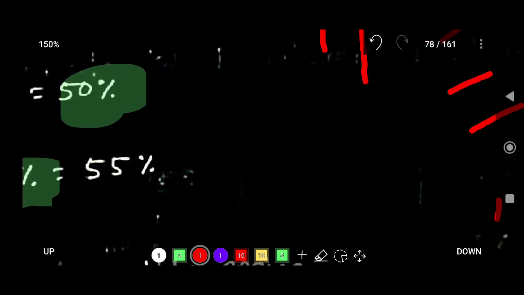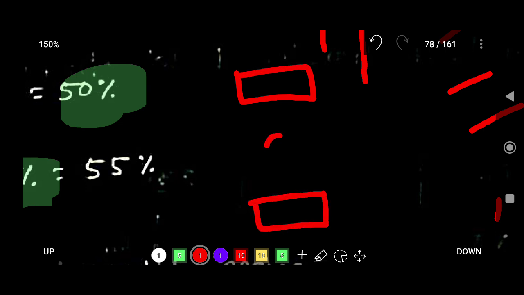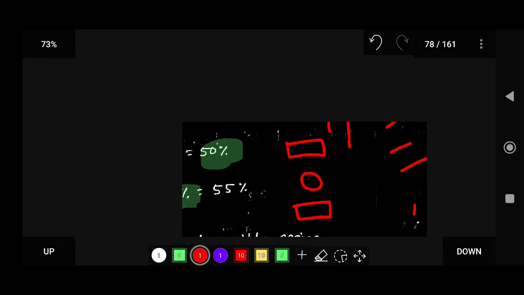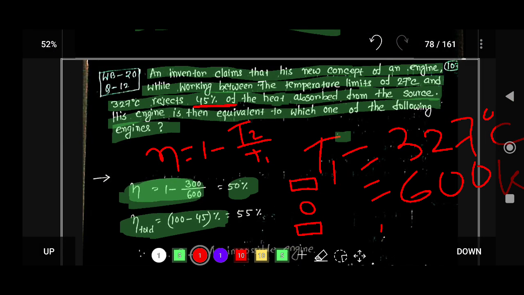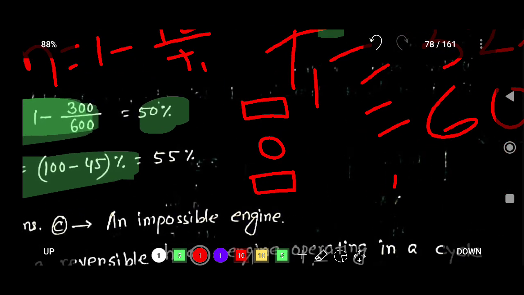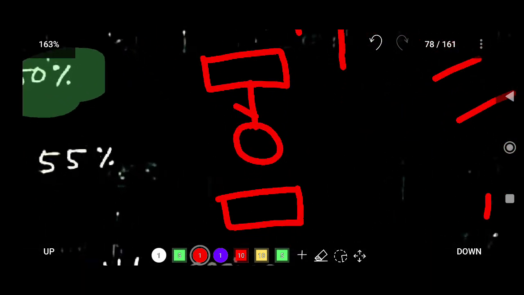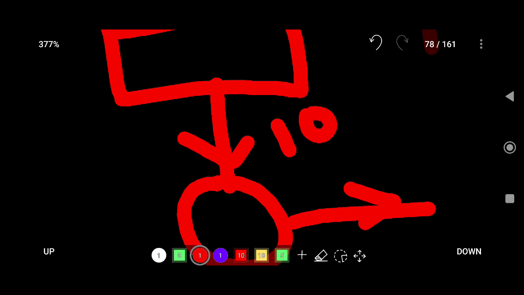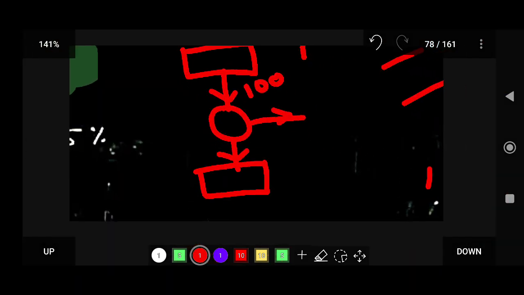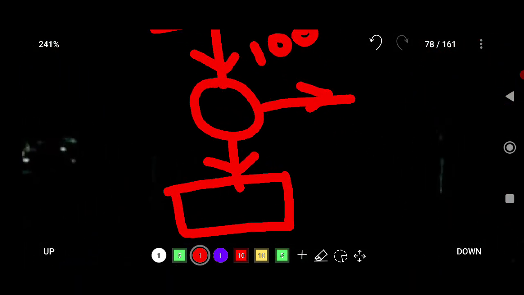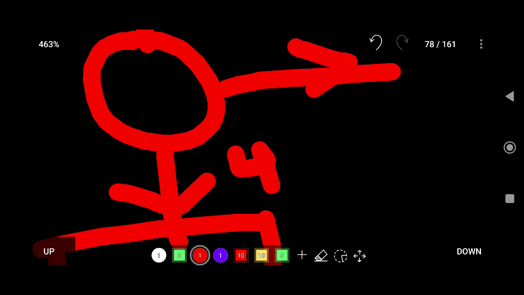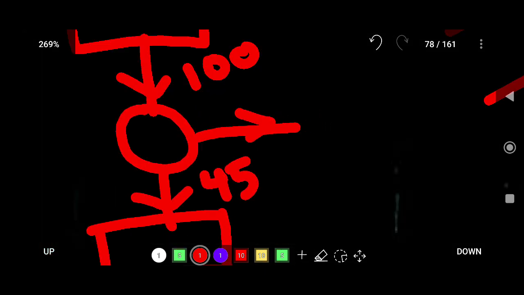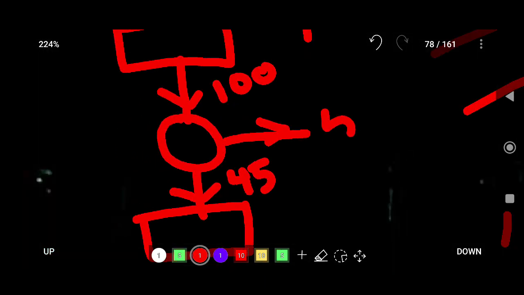There is a source, a sink, and a heat engine, which absorbs heat from the source and rejects heat to the sink, and there is some amount of work. Suppose the heat absorbed is 100, and 45% is rejected, so the rejected heat is 45. So the work must be 55.